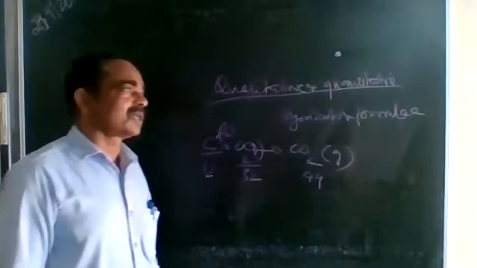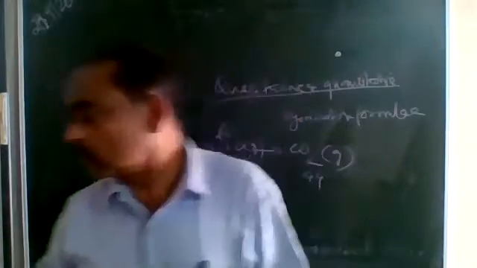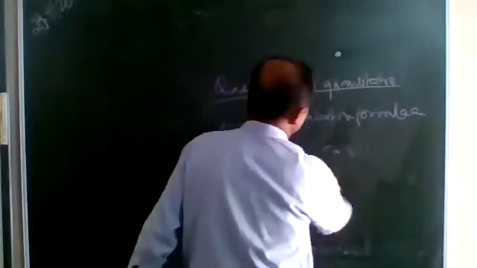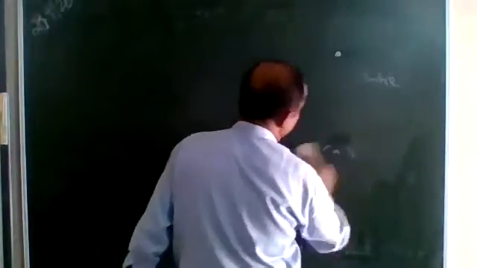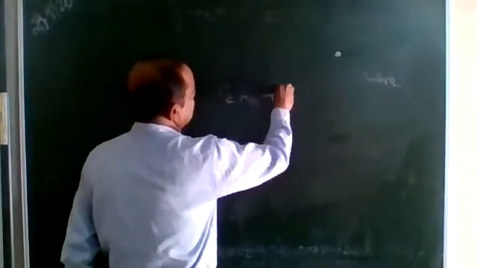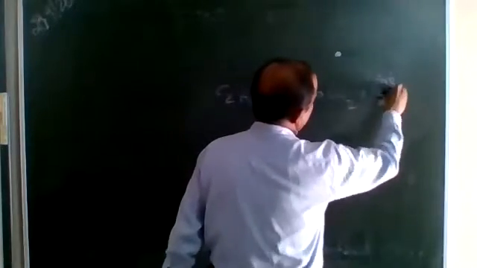In case a question is asked to balance an equation, I'll take one example. C2H6 plus O2 will give carbon dioxide plus water.